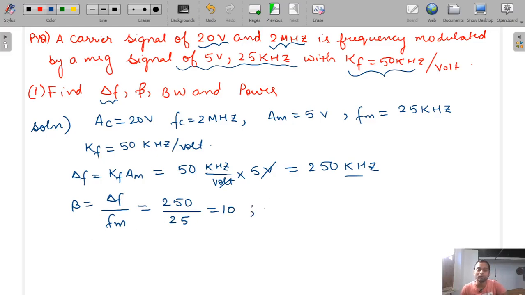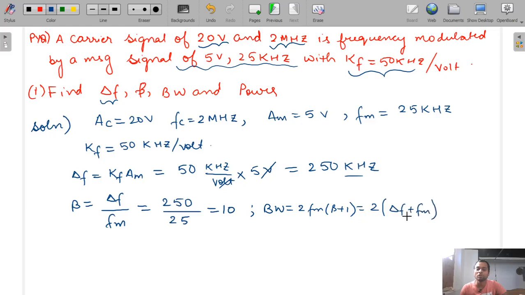Now bandwidth, according to Carson's rule, you can write 2 into delta F plus FM, or 2 FM into beta plus 1. There are two ways to find the bandwidth. 2 FM into beta plus 1, or you can write 2 into delta F plus FM.